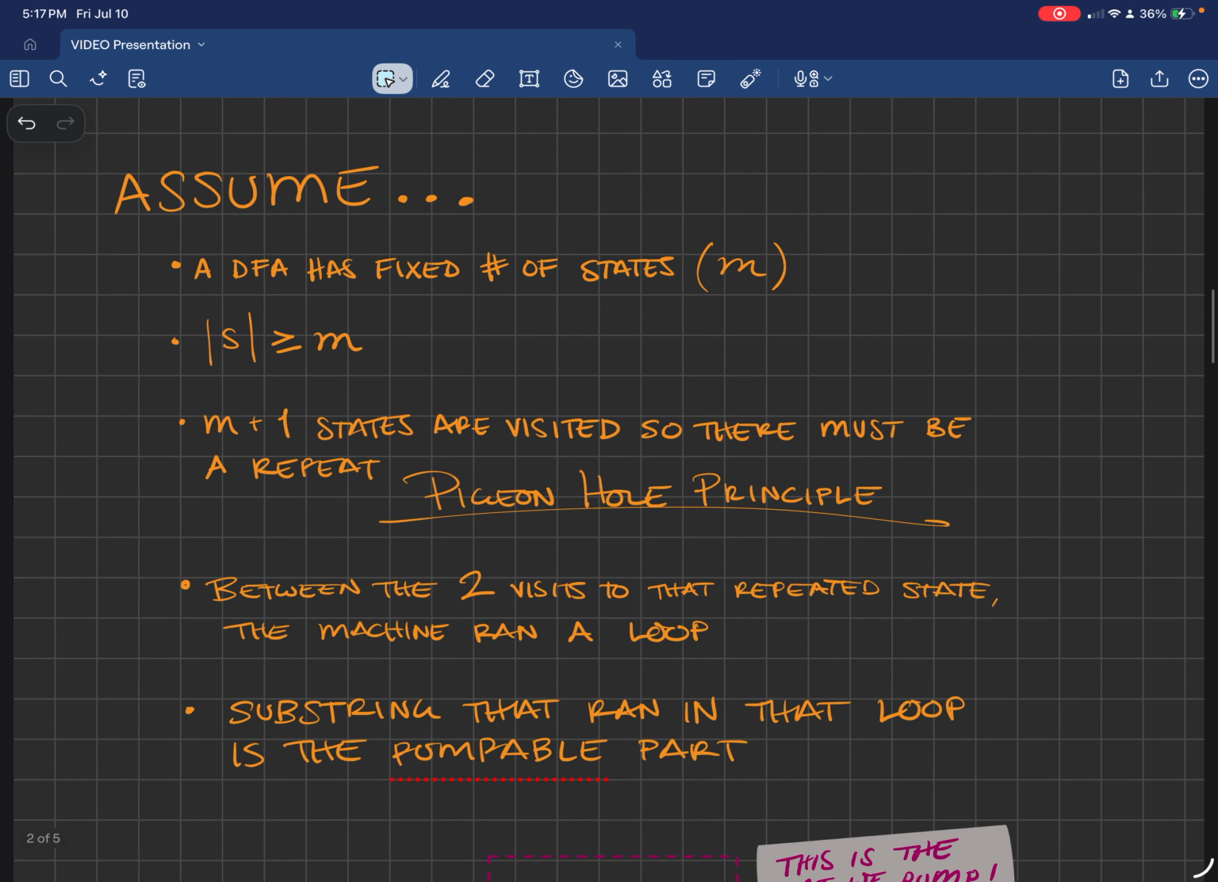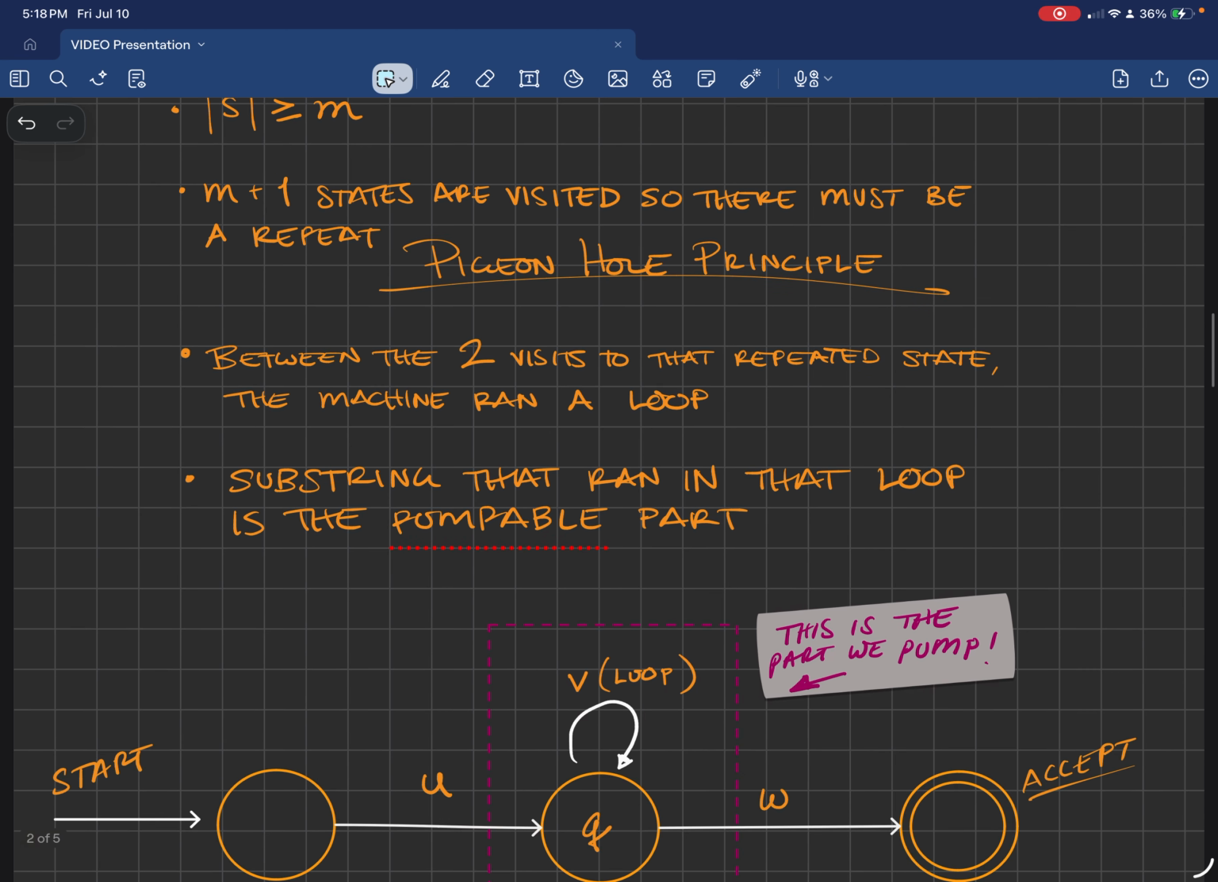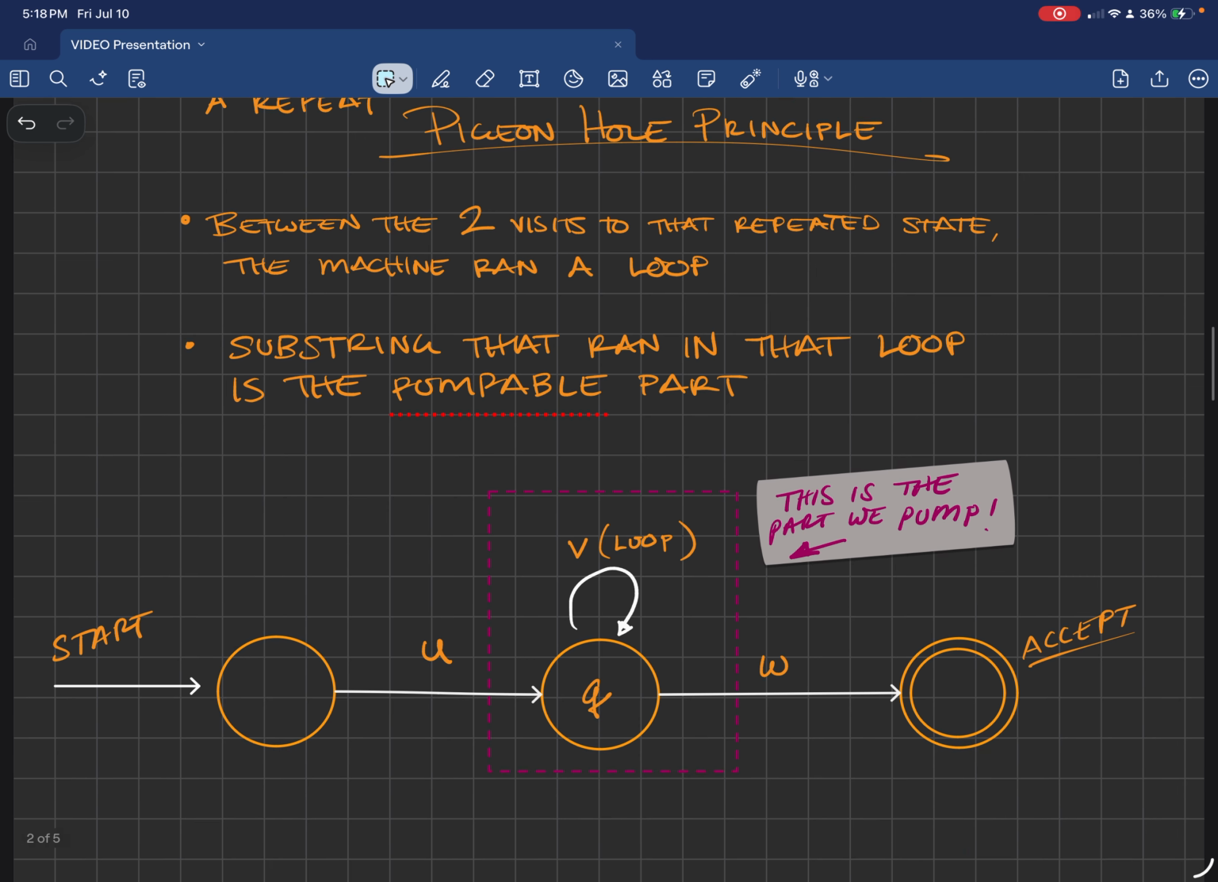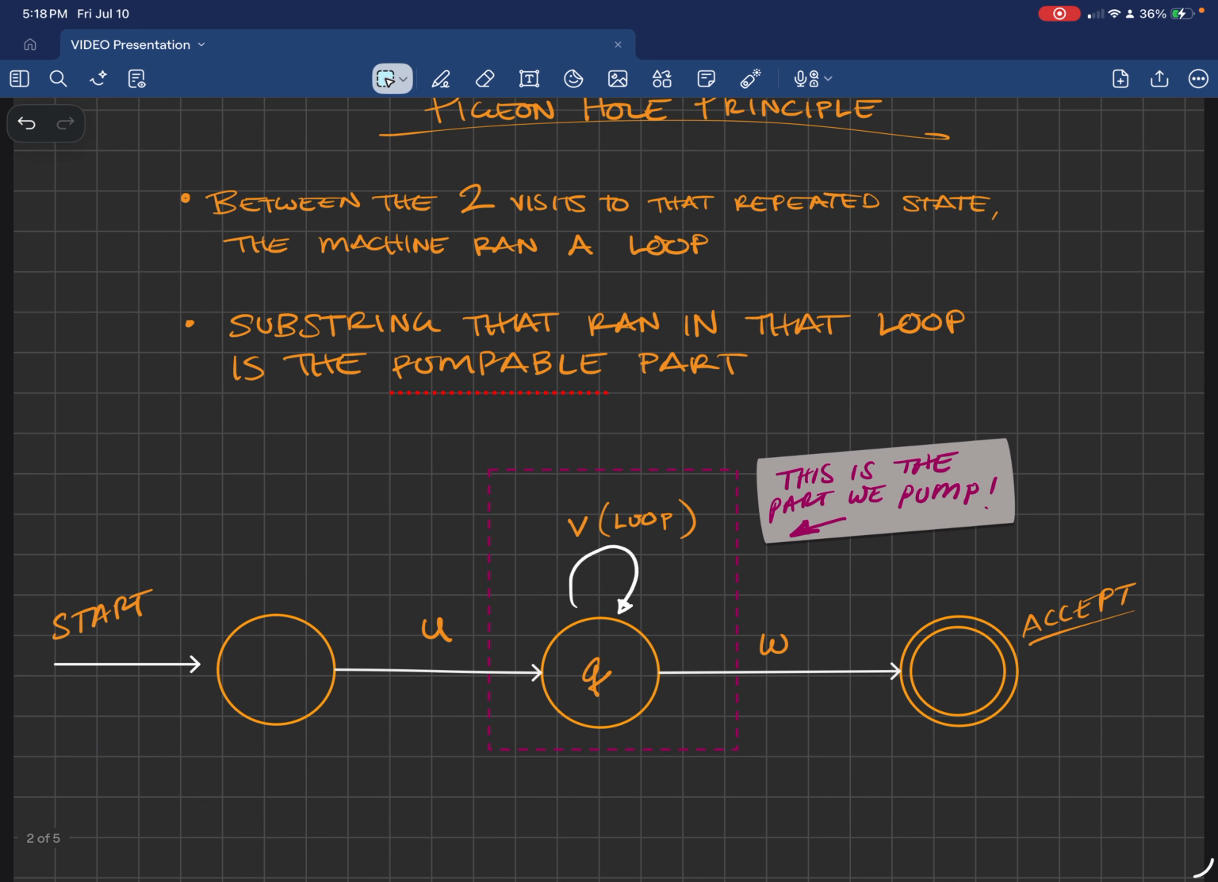So let's assume a DFA has a fixed number of states, M. There's a string, and the length of that string is greater than or equal to M. M plus 1 states are visited, so there must be a repeat, which is the pigeonhole principle. And between the two visits to that repeated state, the machine ran a loop. The substring that ran in that loop is the pumpable part. As you can see here, I've put a little note.